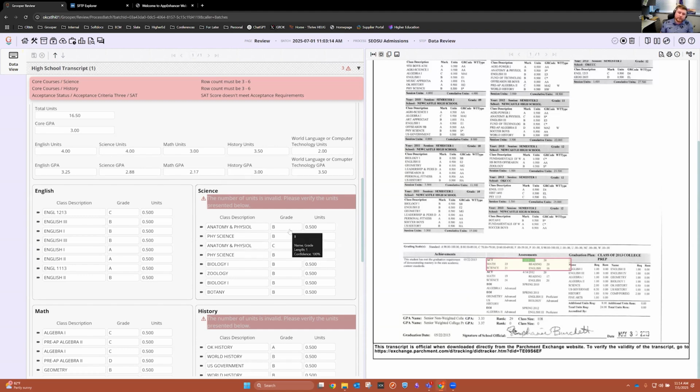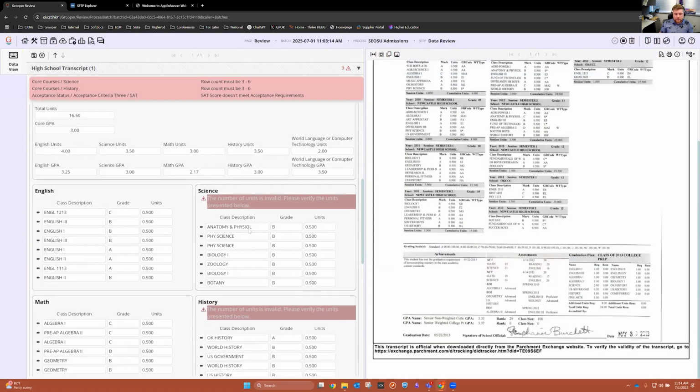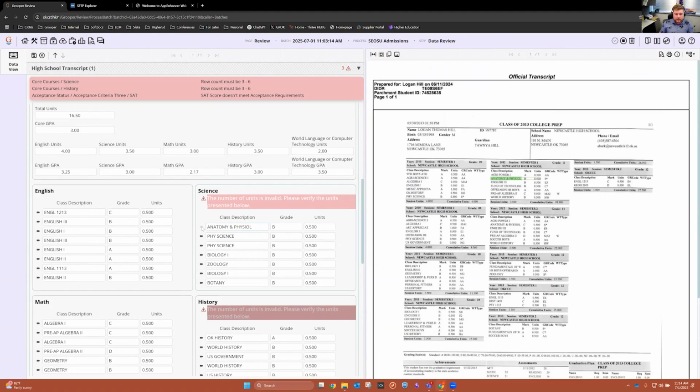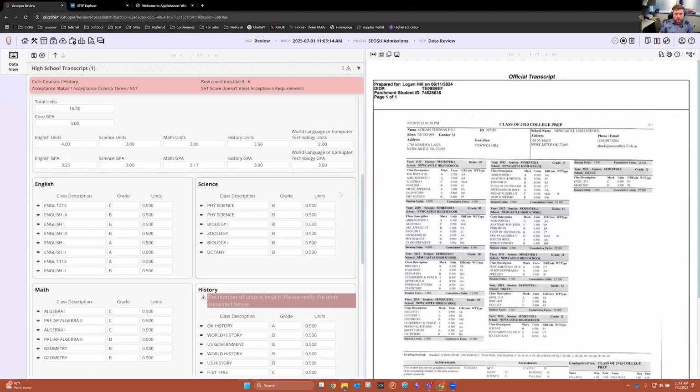And if we want to do what's in the student's best interest, we're going to remove the anatomy and physiology class here. I'm just going to right click and delete row, apply that, click in here. Here's the other one that's corresponding because we're still over, and delete that row. So now you see that error's gone. This has actually been recalculated, and so has the GPA.